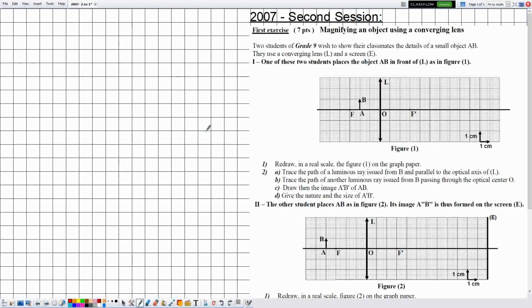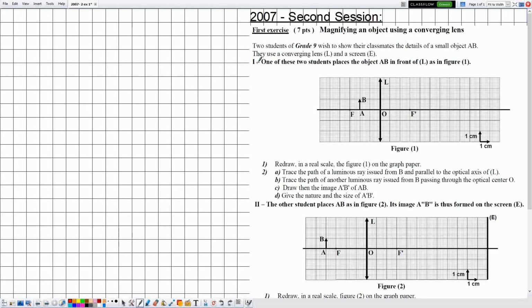In this one we are going to solve an exercise related to optics in the chapters of lenses and formation of images. This exercise was a previous one in the brevet exams in 2007, second session, first exercise. The title of this exercise is Magnifying an Object Using a Converging Lens. Two students of grade 9 wish to show their classmates the details of a small object AB. They use a converging lens L and a screen E.